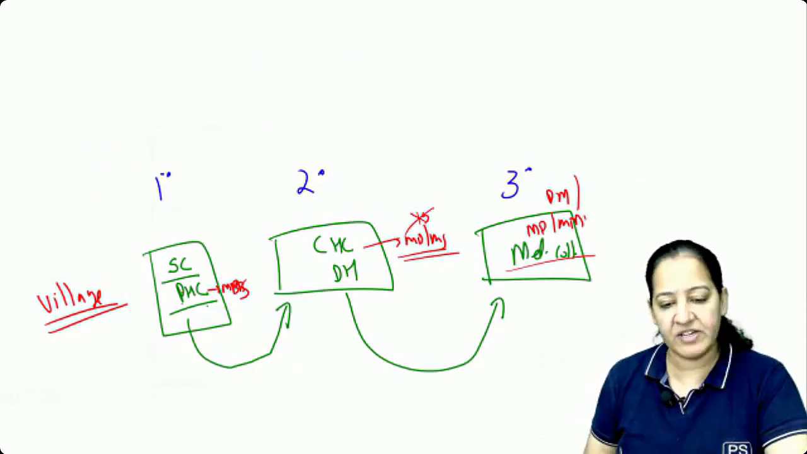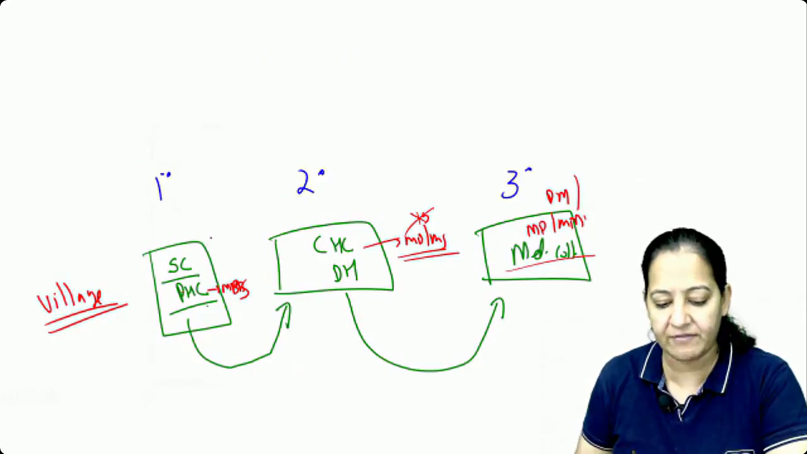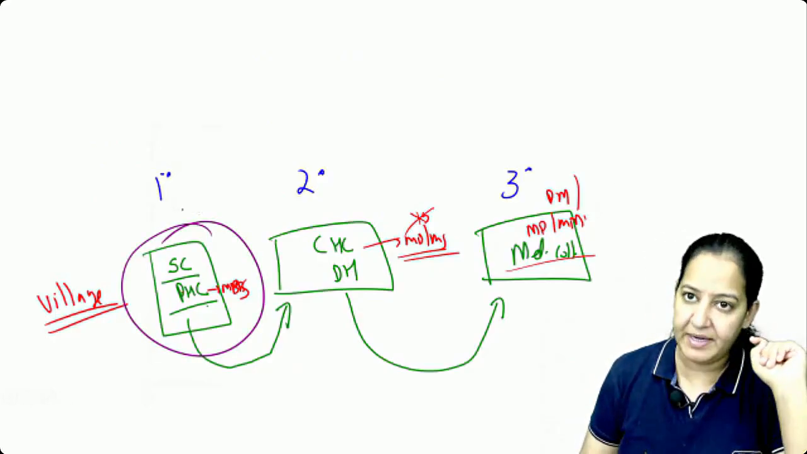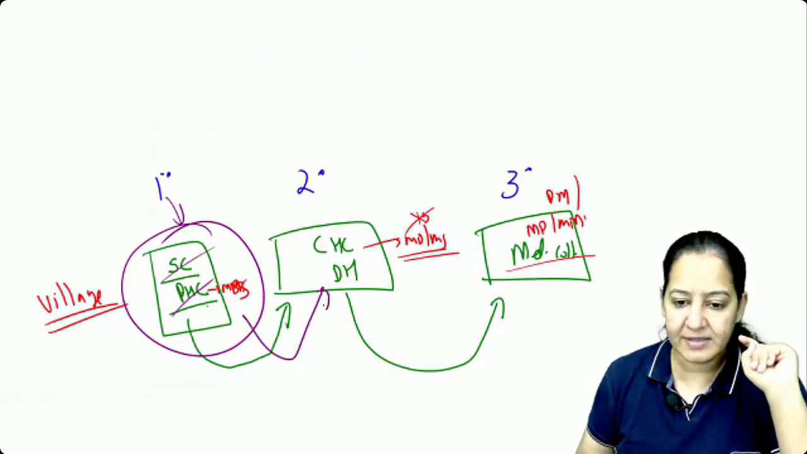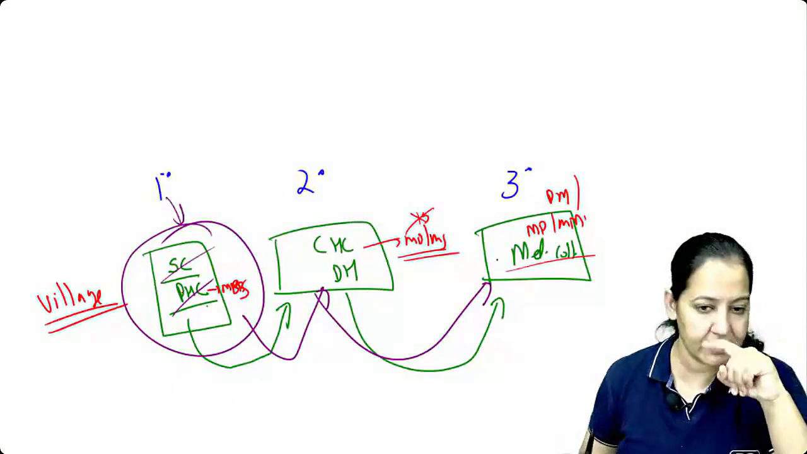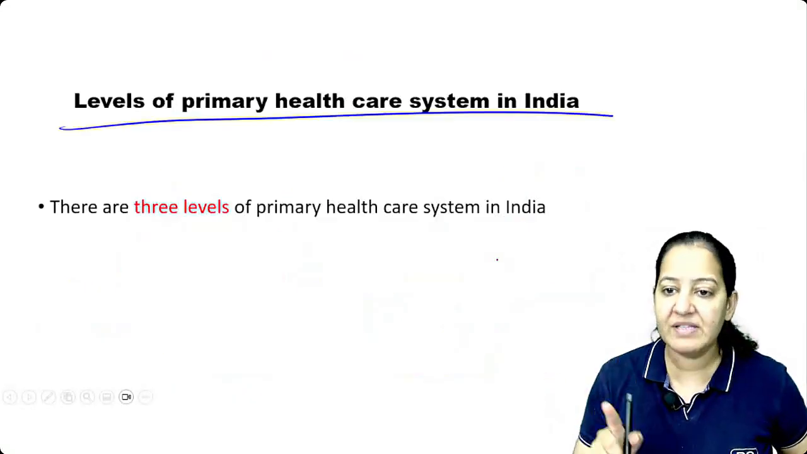So you tell me, what is the first point of contact? The first point of contact with the patient is primary, the primary contact. That is PHC and sub-center. This is the first referral. This is the second referral. So this is how you have to learn. This is a system. So these are the levels of primary health care.